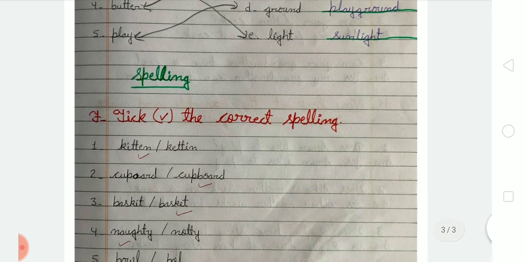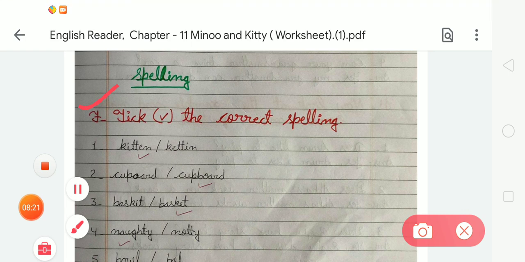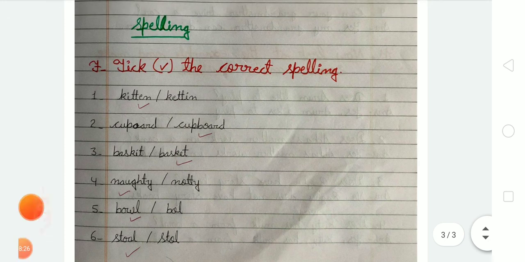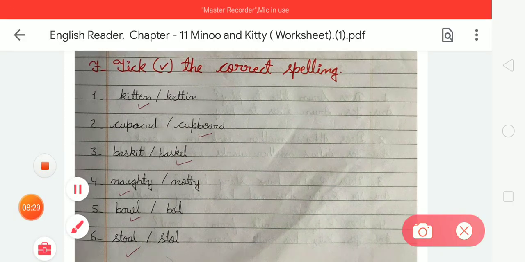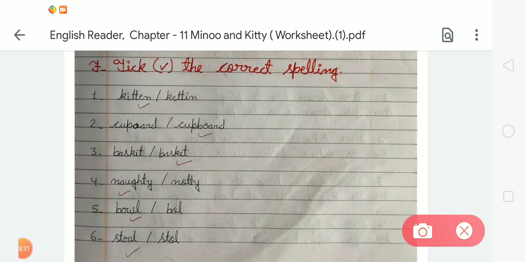In exercise F, there are spellings and we have to check the correct spelling. Okay. So in this exercise, take the correct spelling. So student, here are some spellings and we have to choose the correct one. Here are 2 options and we have to choose the correct option. So first there is the spelling of kitten. We know that the spelling of kitten is K-I-T-T-E-N kitten. So we have to take the spelling of kitten, and after that the spelling of cupboard. What is the spelling of cupboard? C-U-P-B-O-A-R-D cupboard. So we have to take the correct spelling.